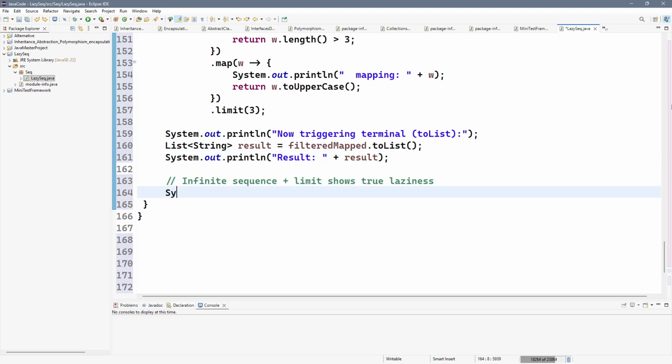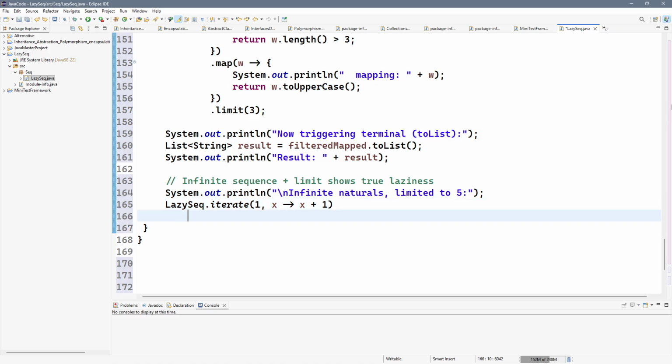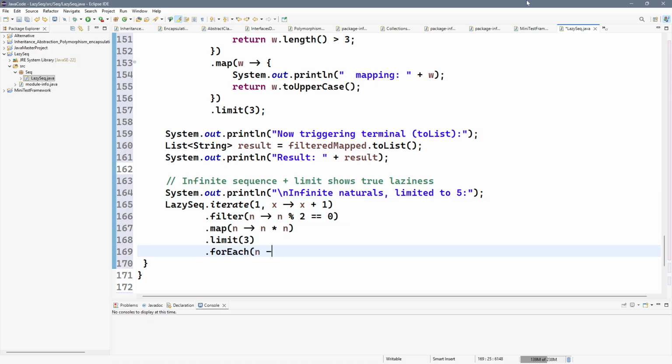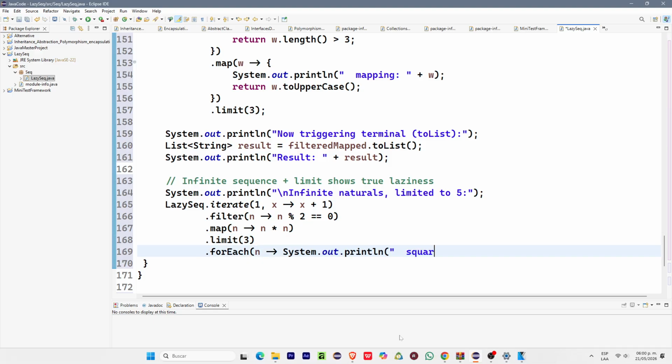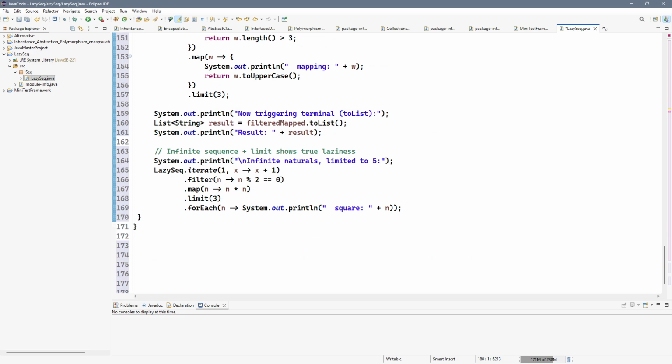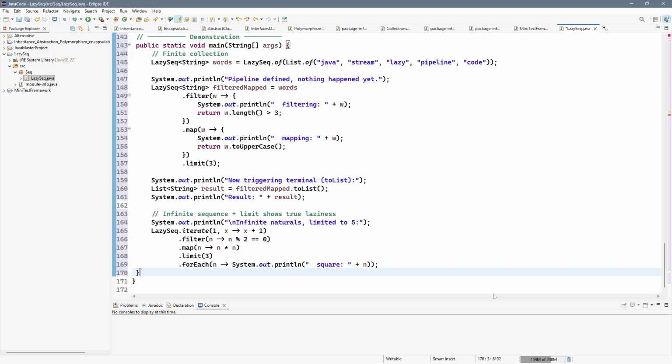The print lines inside filter and map prove nothing runs before toList. When the terminal triggers, you see each element pass through filter then map, one by one, a true pull-based pipeline. The output order reveals the lazy evaluation pattern.